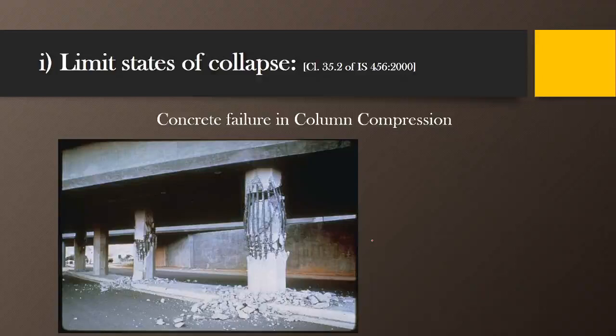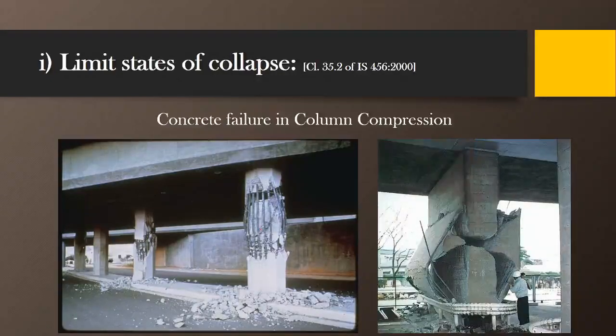Next, the limit state of collapse due to compression in a column. Here you can see that the column has failed due to the crushing of concrete. Excessive crushing has taken place, as the load coming on this column exceeds the permissible stresses, and the concrete is not able to sustain those compressive stresses, and the column is bursted. Whatever concrete is present, that concrete is bursted. Bursting of concrete will take place.